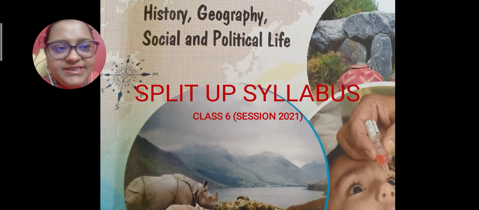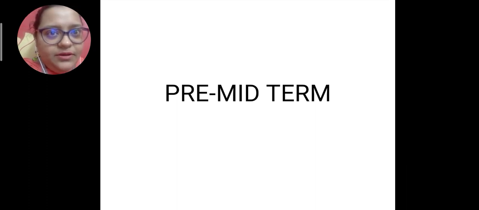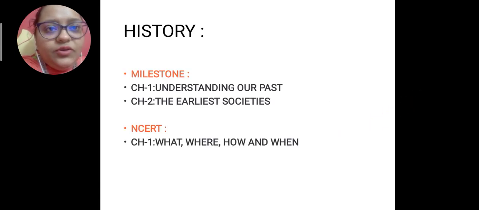First of all, we will discuss our split up syllabus for Social Science. In pre-midterm, in history we will do from the Milestone book chapter 1, Understanding Our Past, chapter 2, The Earliest Societies, and the interrelated chapter from NCERT will be chapter 1, What, Where, How and When.